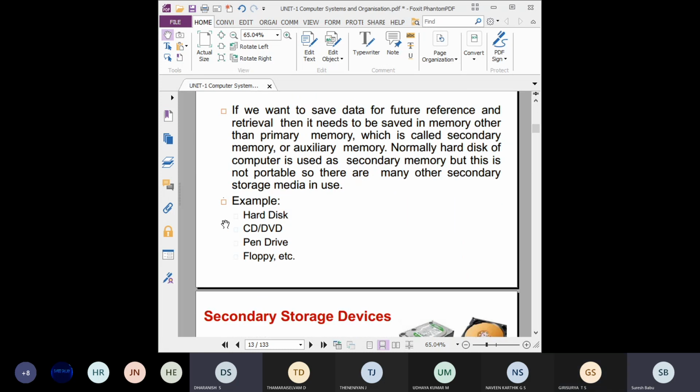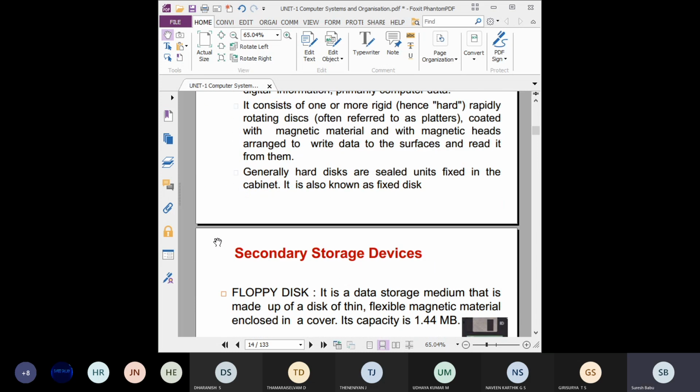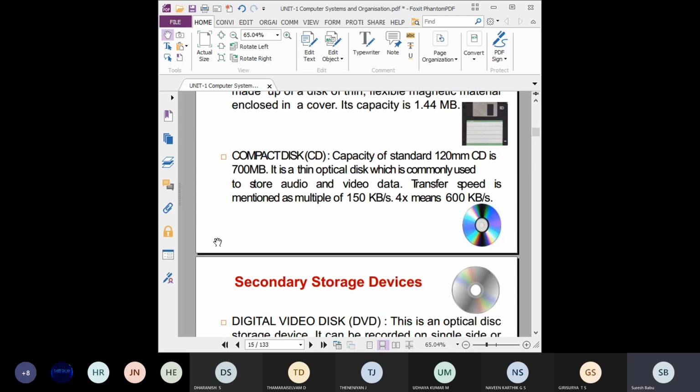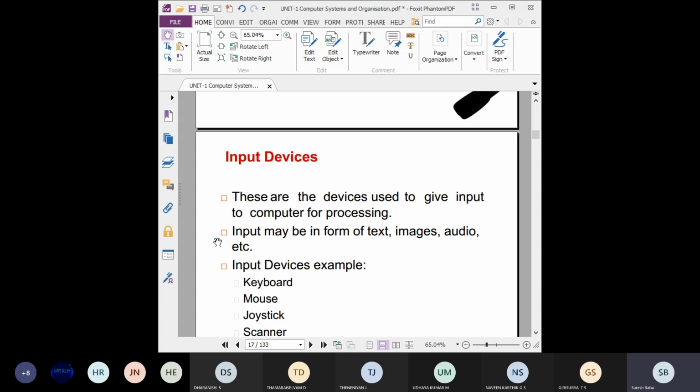Then the secondary storage devices. These are removable devices attached to our computer to store a larger amount of data. They are portable, like a hard disk that we can remove from one computer and attach to another, and also floppy disk, CD, DVD, and pen drive. These are memory devices.